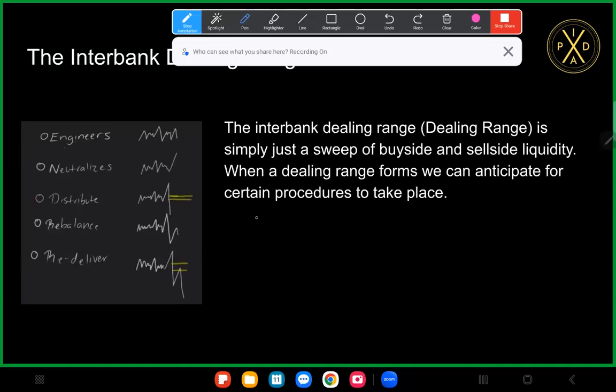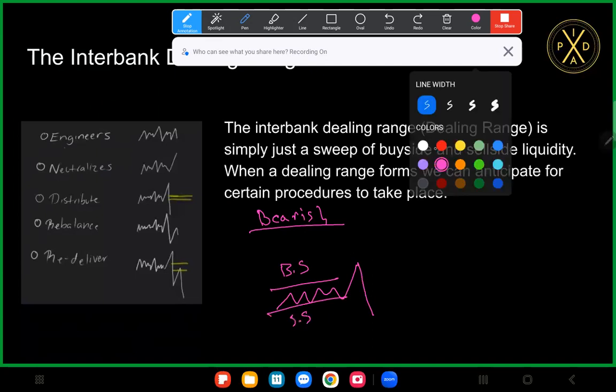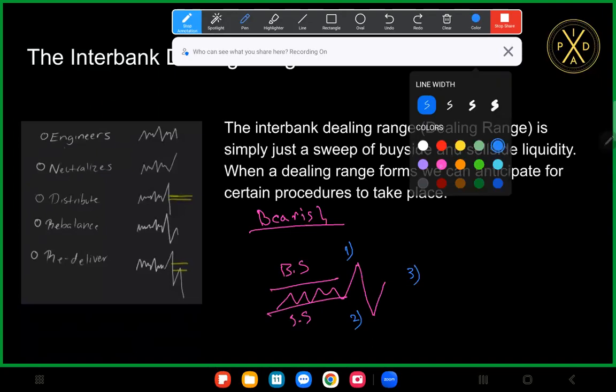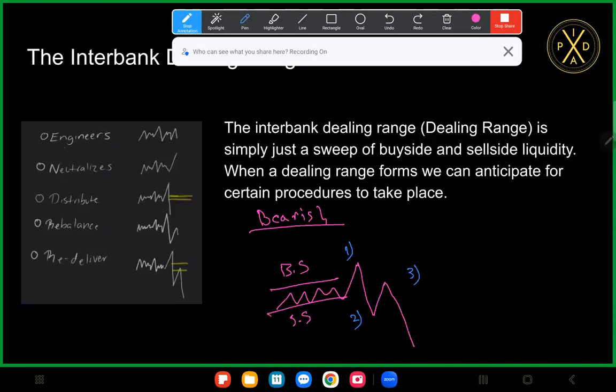All right, so now let's go over a bearish example as well. In a bearish example, we first take buy side liquidity, and then we come for sell side liquidity. Let's label our terminology as well. This is our neutralize, this is our distribute, and then we come back in. This would be phase 3, which is our rebalancing phase. And then from there, we have phase 4, which redelivers. So this is phase 4. All right, so this is that bearish dealing range.